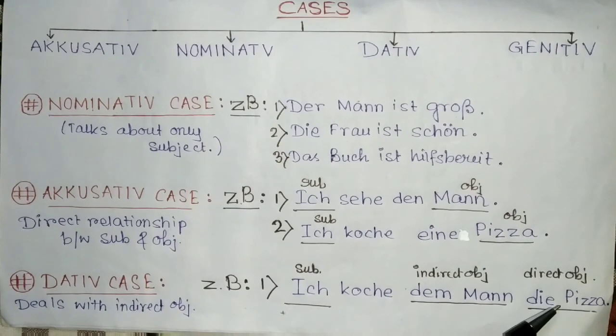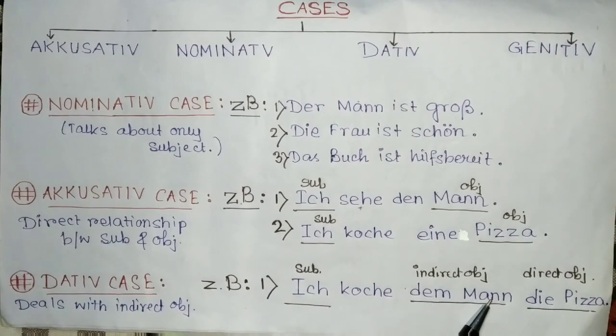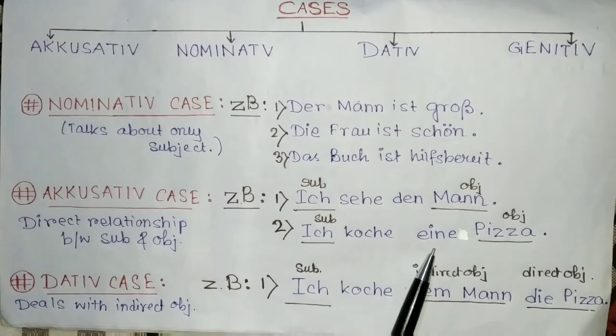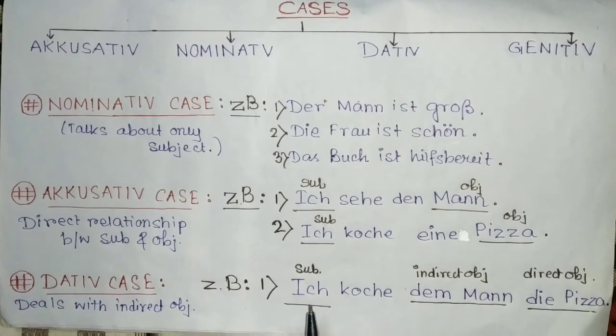Therefore, the pizza is the direct object. I am cooking what? I am cooking the pizza. Pizza is the direct object. I have a direct relationship with this pizza. But I am cooking it for whom? I am cooking it for the man. This is the indirect object that is coming in between. If you want to cross this out, we could also have said, I cook the pizza.